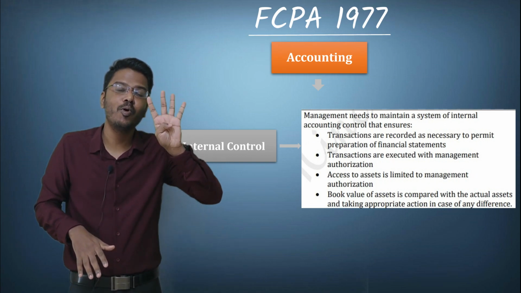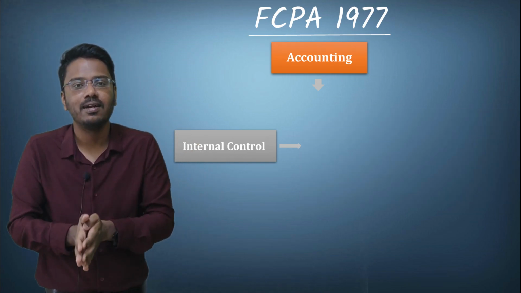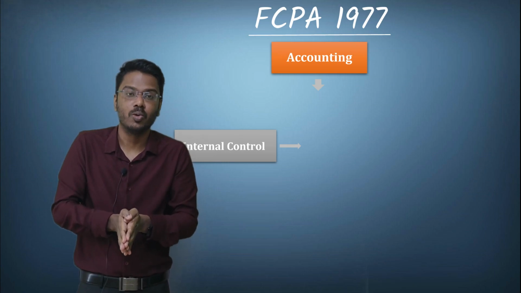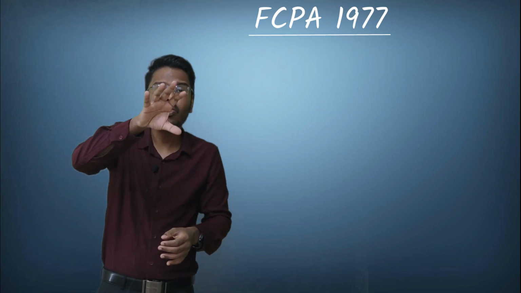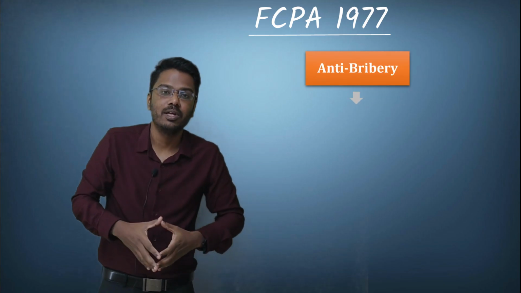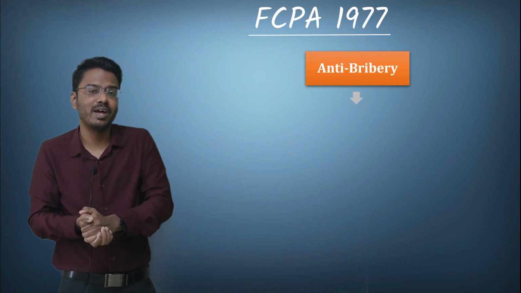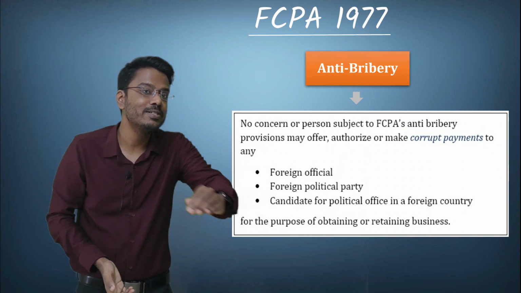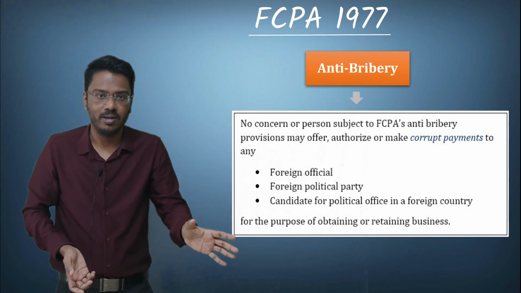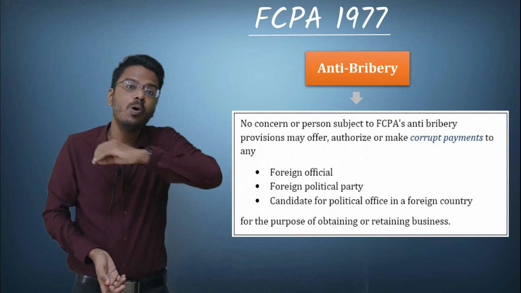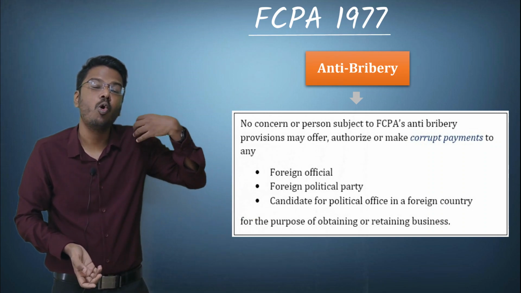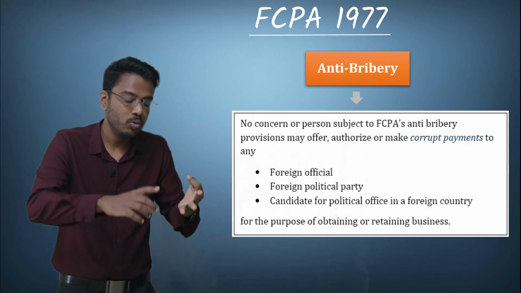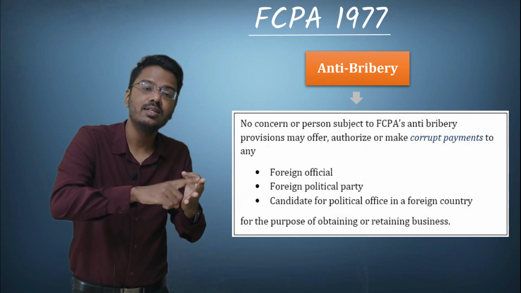So these are the 4 points that we have studied under the topic internal control, and we have completed the accounting provision. Now we move on to the anti-bribery provision. And what does the anti-bribery provision say? No person shall make any payment or offer any payment to these three parties. Which are the three parties?